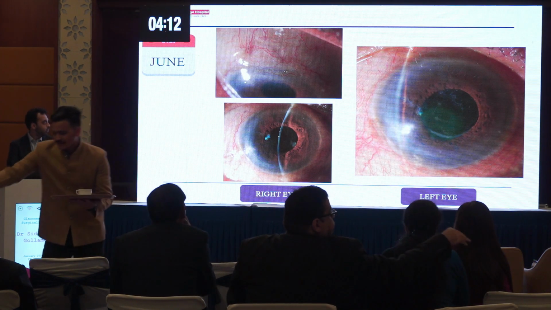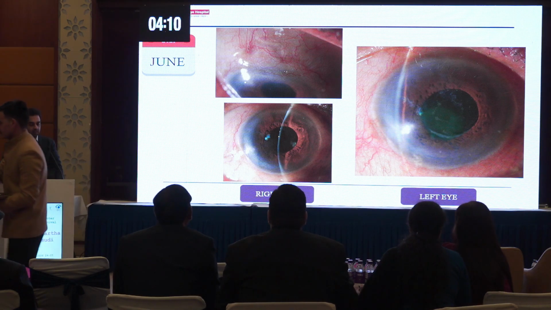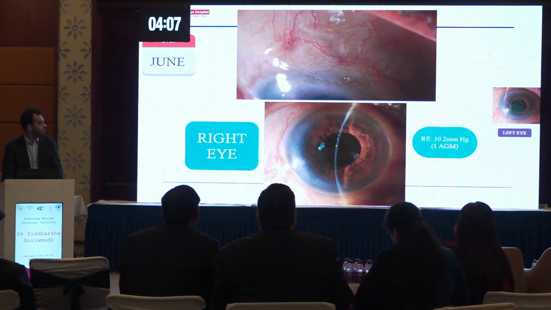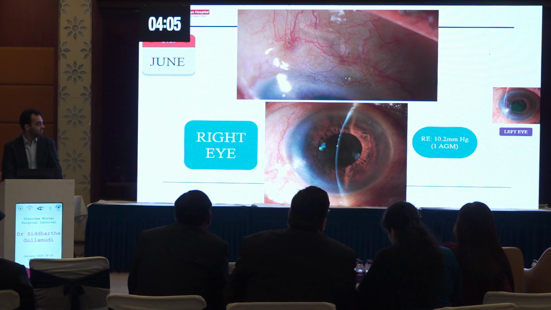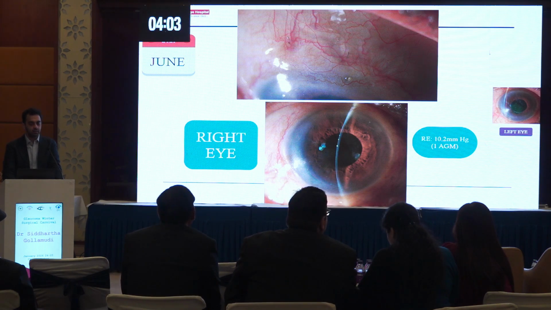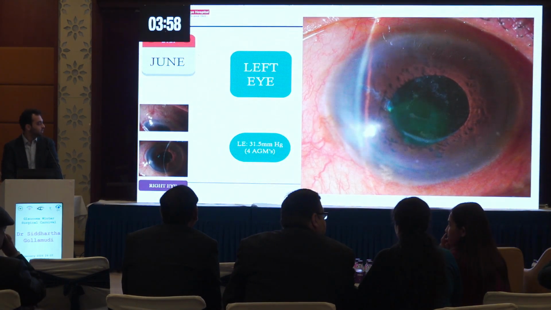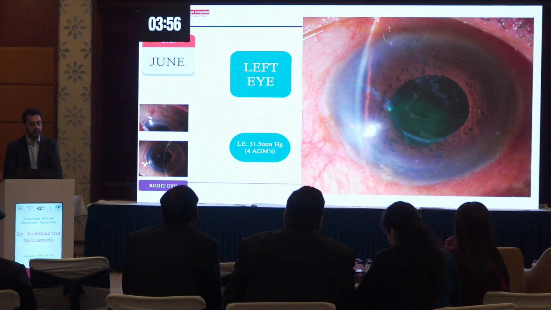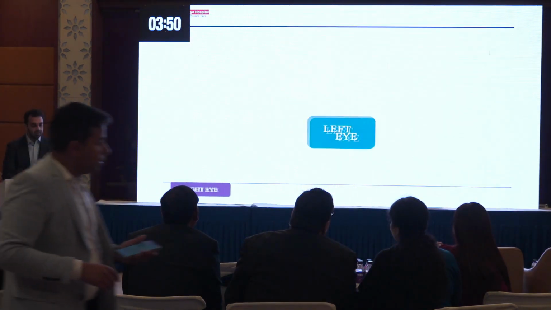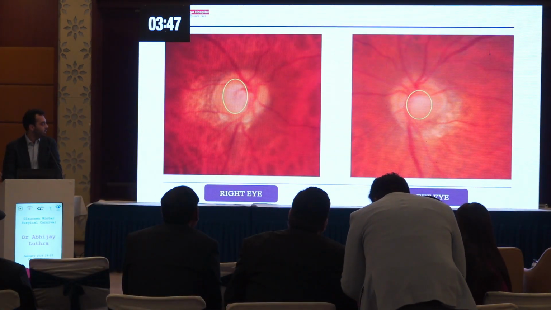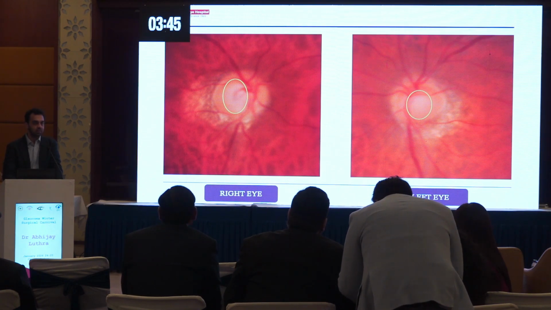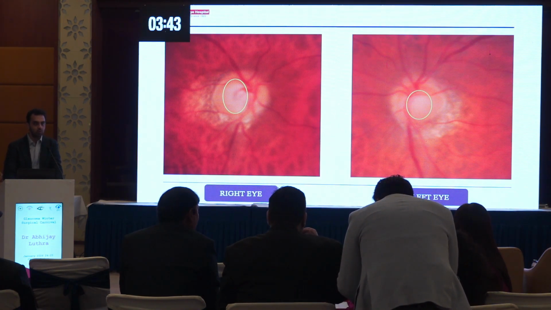So when he presented to us, this was the status of both eyes. The right eye showed a low-lying bleb with a formed anterior chamber and an intraocular pressure of 10 on 1 medication, while the left eye showed a shallow anterior chamber, which was shallow both in the center and in the periphery, and he had an intraocular pressure of 31.5 millimeters of mercury on 4 anti-glaucoma medications. Fundus evaluation revealed advanced cupping in both eyes with a cup disc ratio of around 0.85 with more prominent inferior rim thinning in both eyes.